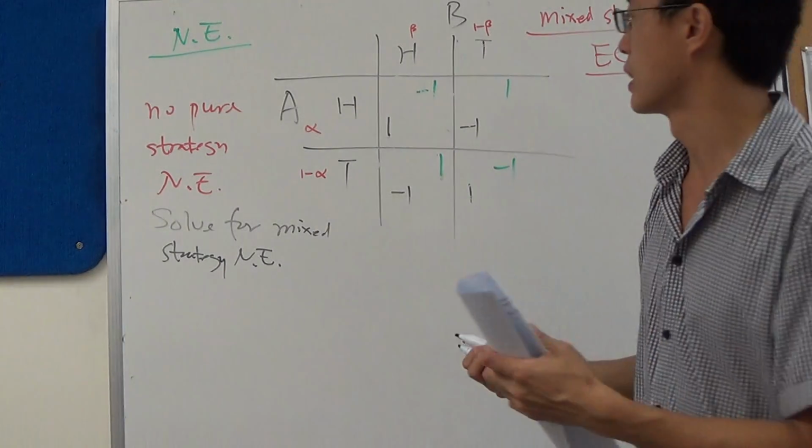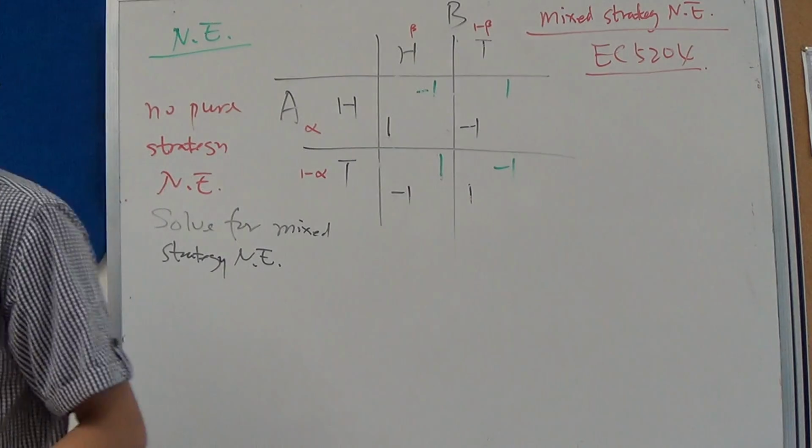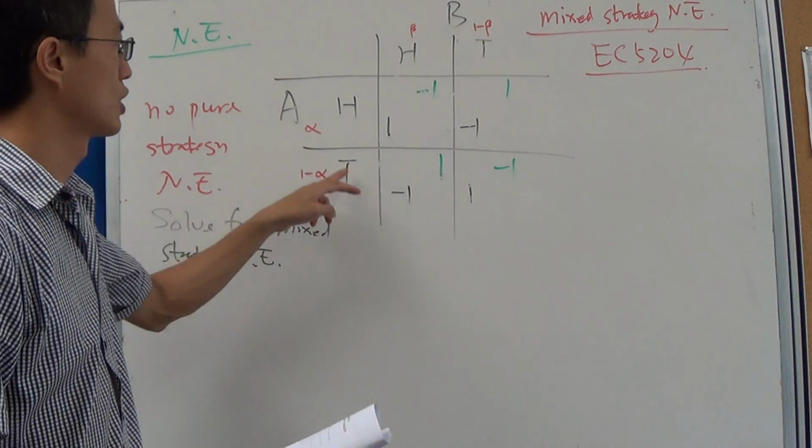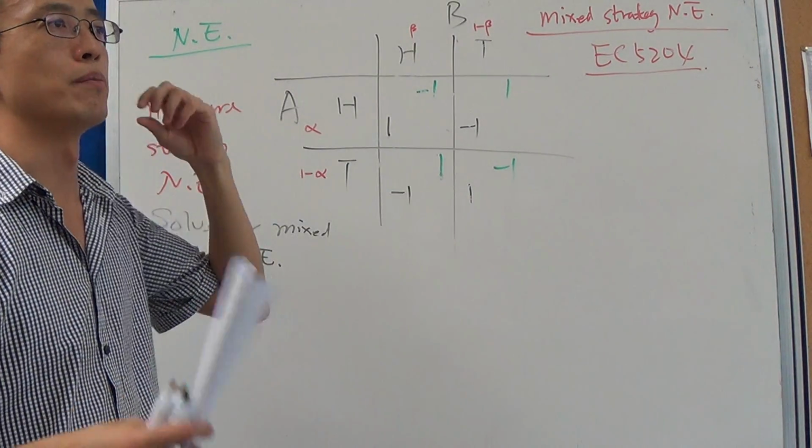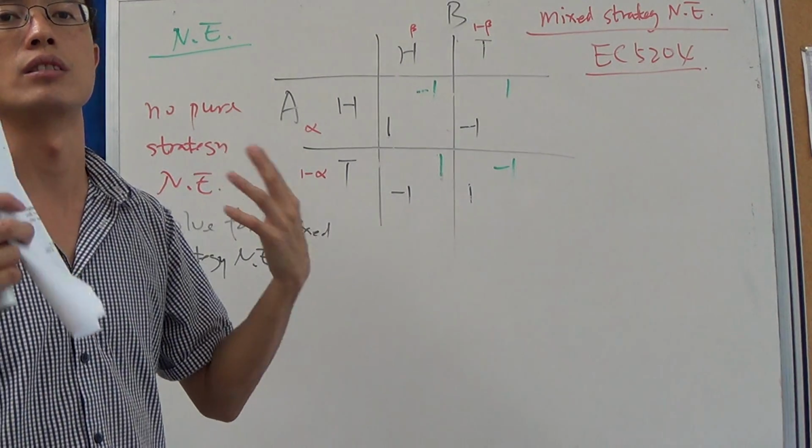Okay, so now if I'm to play A, I want to mix up my actions here. So that's my mix. That's why it's called mixed strategy.